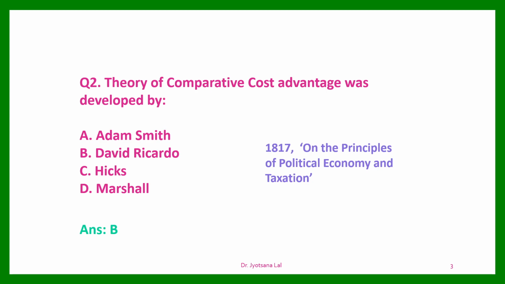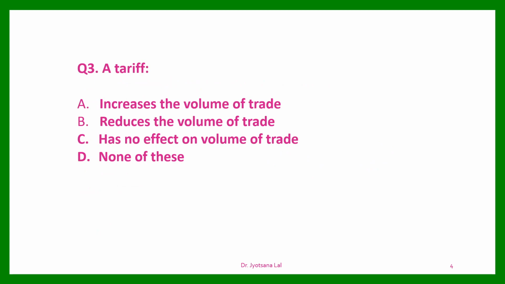This theory discusses the basis of international trade. According to Ricardo, two countries can be involved in international trade if there is a cost difference in those countries in producing the commodities. A country tends to specialize in and export those commodities in the production of which it has maximum comparative cost advantage or minimum comparative disadvantage. So in this way, if they are doing the trade, both the countries will have maximum benefit from international trade.